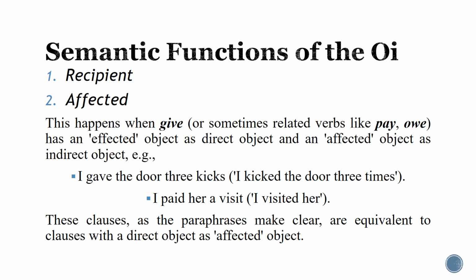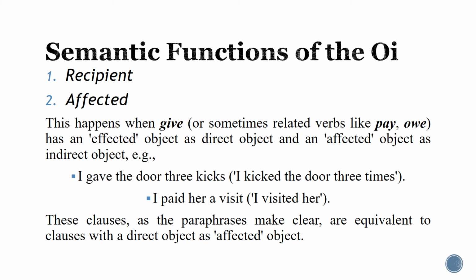3 kicks here, in fact, come into existence as a result of the action that I made. Before I did the action of kicking, there were no kicks. But after I kicked the door, there were what? 3 kicks. So this means that here the direct object 3 kicks is going to be effected.